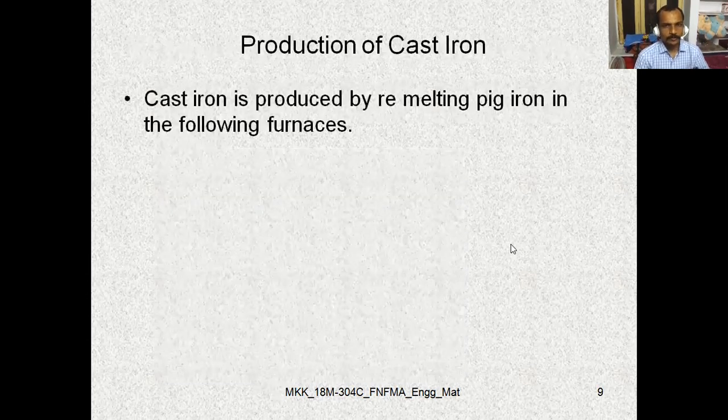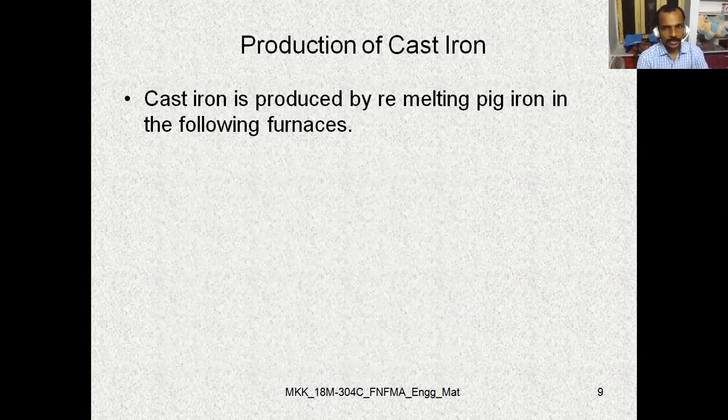Now let us move to the production of cast iron. How the cast iron is produced. The cast iron is produced by remelting the pig iron in the following furnaces. Not only single time, so already prepared pig iron is again remelted. So what is pig iron? Pig iron is a product.